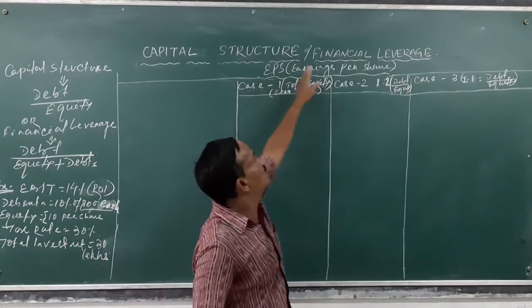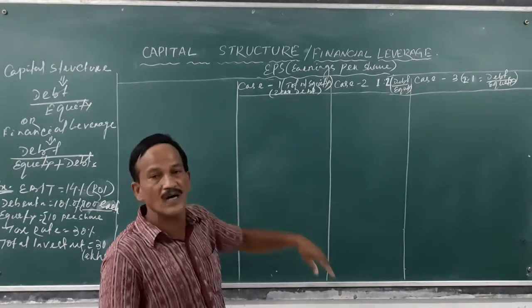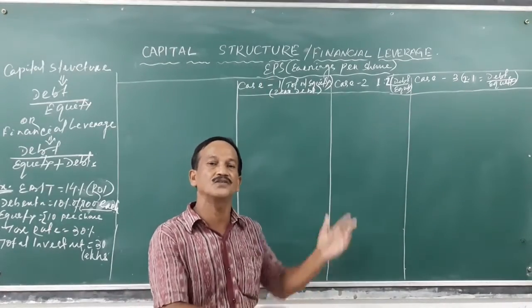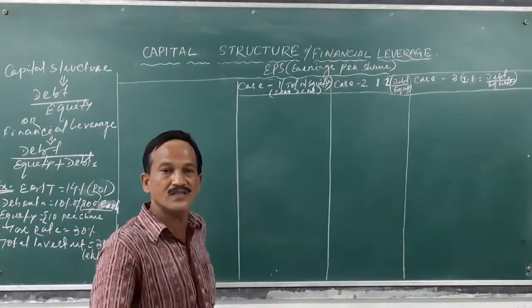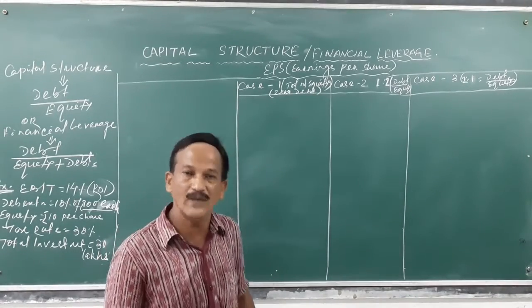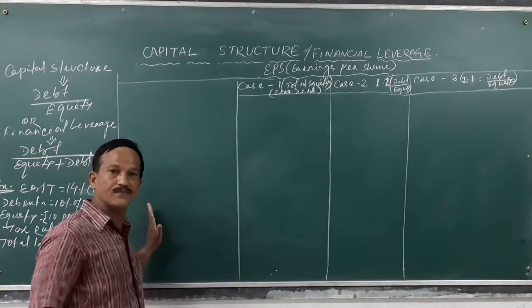There is the earnings per share. The case which gives you higher earnings per share is the maximum return to the equity shareholders, and the equity shareholders will get maximum advantage by investing the debt funds.